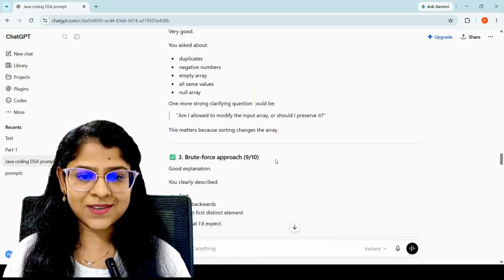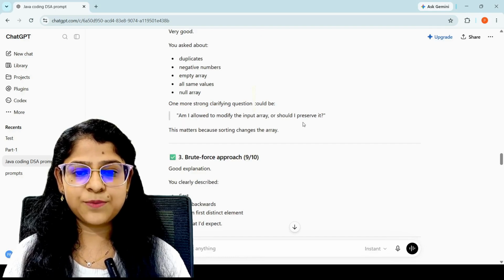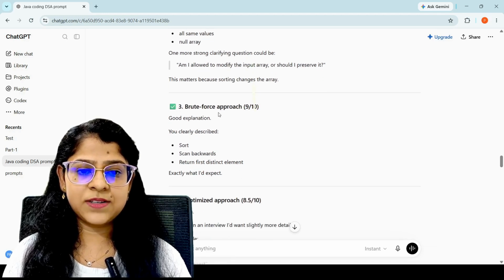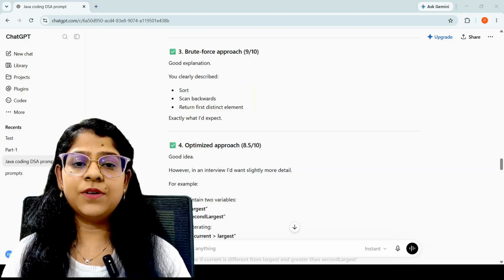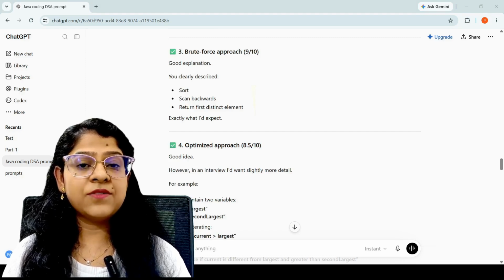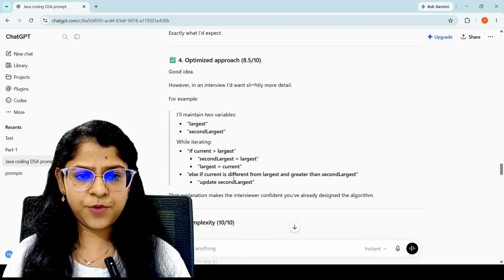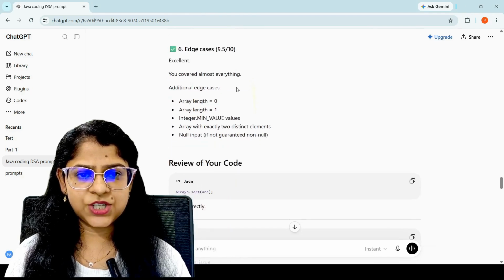So here you see, this is the one which I was talking about. Am I allowed to modify the input or should I preserve it? And then see here, it provided this one for the brute force approach. Good explanation. You clearly describe all these things. So here it reviewed my brute force solution. It agreed that sorting the array and then scanning backwards works correctly. So here is the optimized approach, and this is the complexity and this is the edge case.